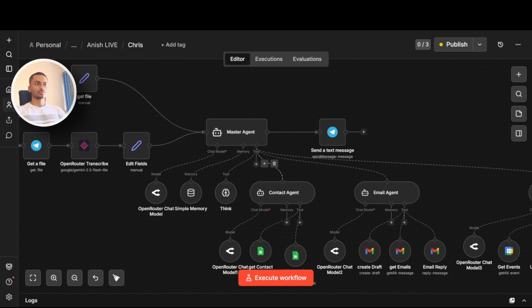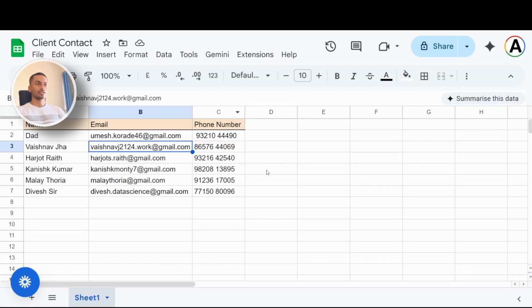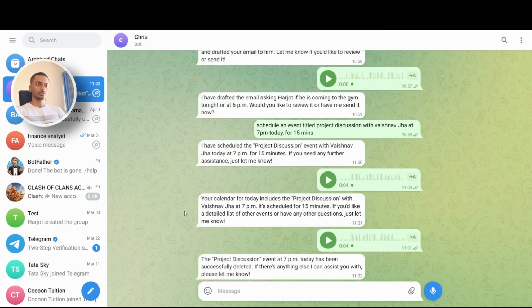For example, I wanted to create a new contact in my contact database. I can just type it here. I will put my name.